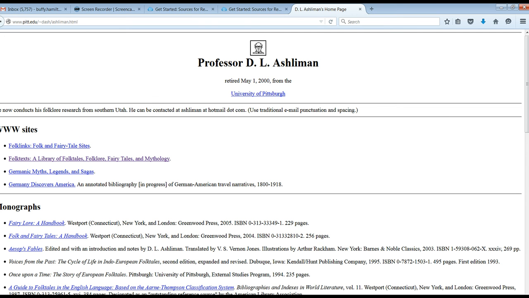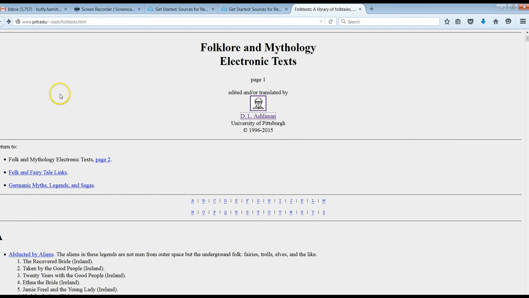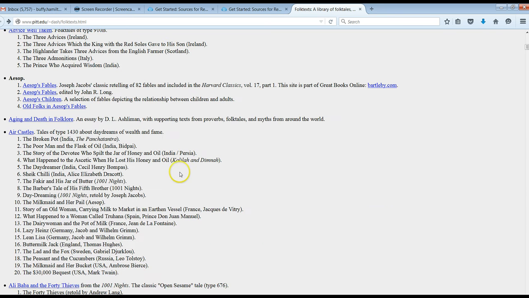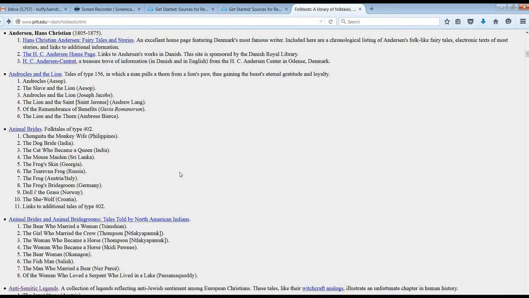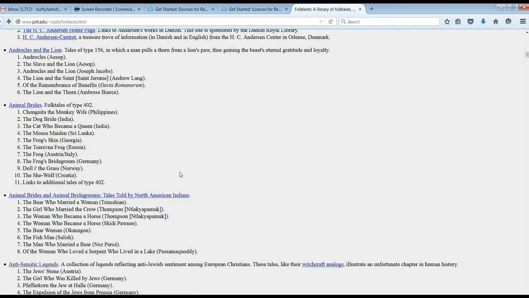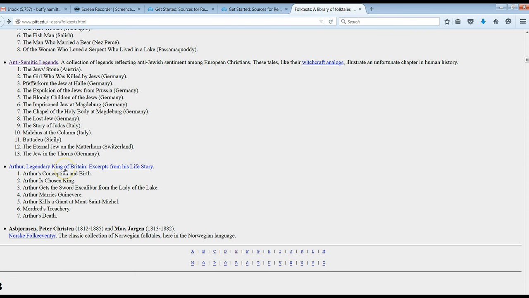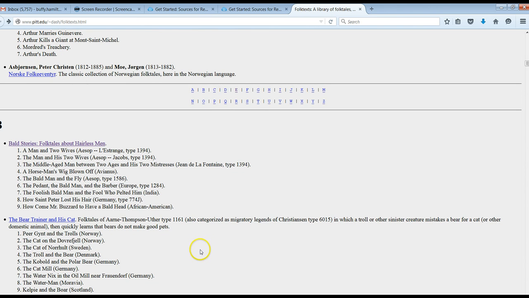If we go back to the main page, you can navigate the electronic text that he has published. And they are grouped alphabetically, either by story types. So these involve aliens here under A. Others might have to do a little bit more with stories and legends and myths from a particular culture, country, or ethnic group. So again, you can use the letters to navigate those stories.